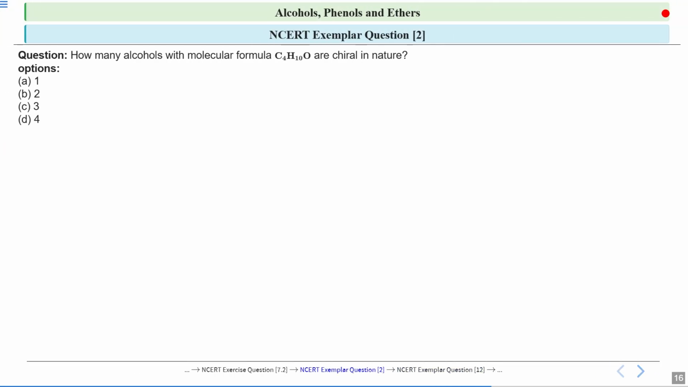Now let us see another question, that is your NCERT exemplar question 2. The question is saying, how many alcohols with molecular formula C4H10O are chiral in nature? So a molecular formula is given to you and it is asked that among these, how many alcohols will be chiral in nature? So first we should know what is chirality. Because when we know what is chirality, then only we will be able to know which are chiral.